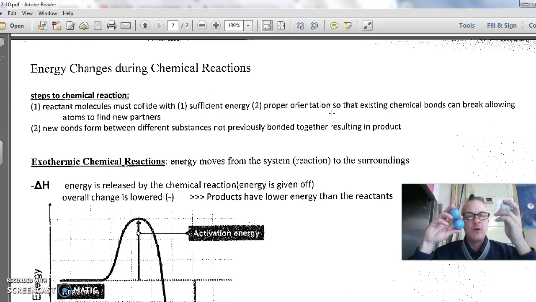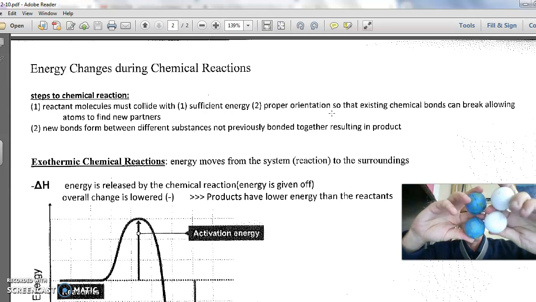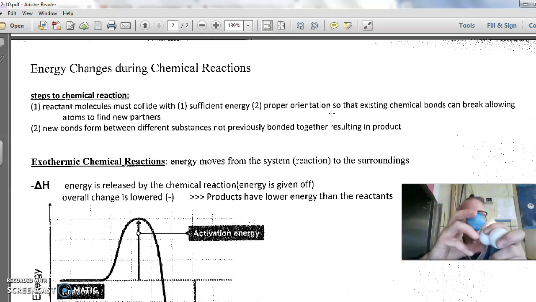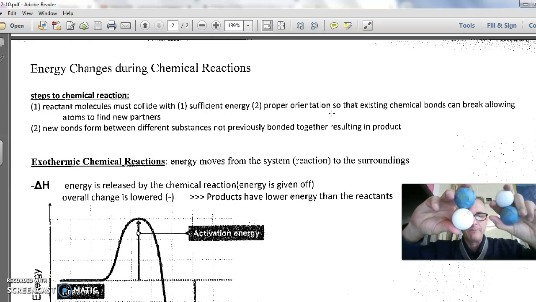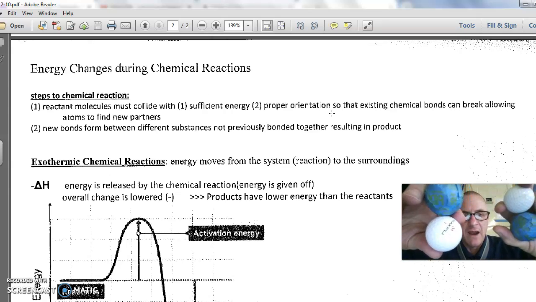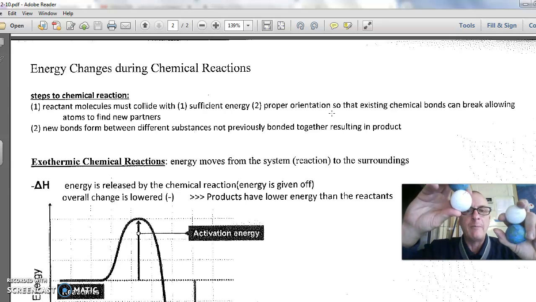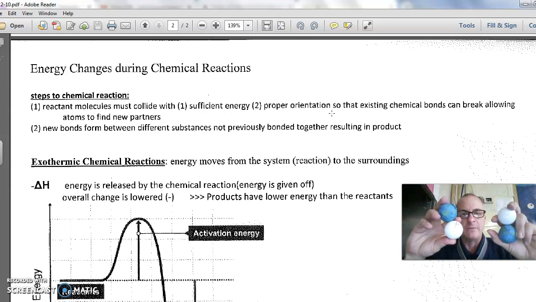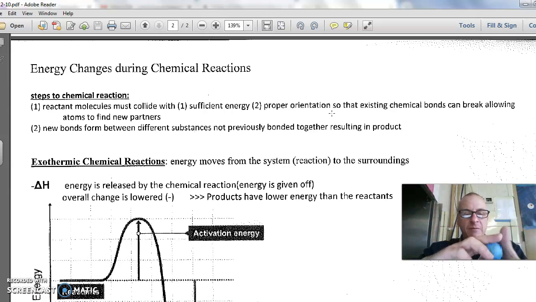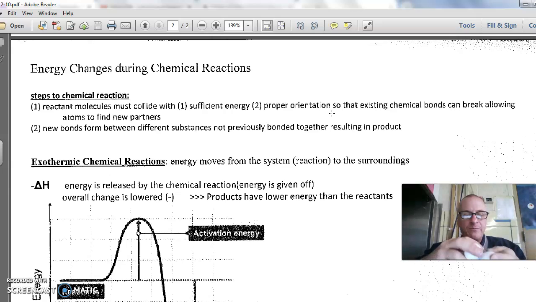But then they will release energy as new bonds form. So once they break apart and they find new partners, new bonds form. If these atoms end up bonding with another atom that makes them more stable, remember, when stability goes up, then the energy goes down.